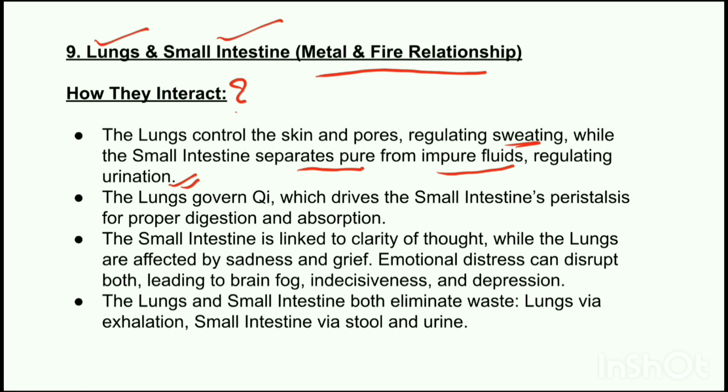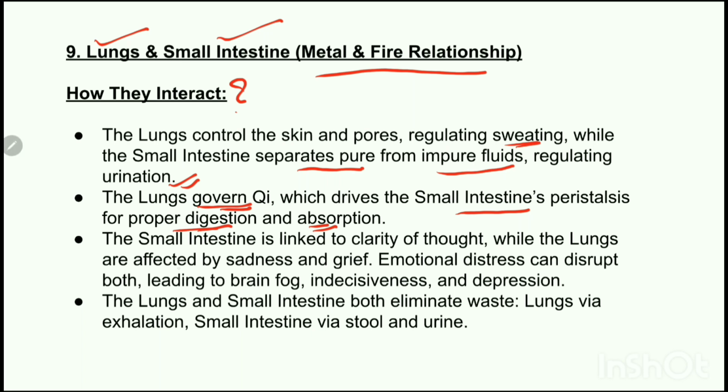The next connection is the lungs govern chi, which boosts the small intestine's peristalsis movement for proper digestion and absorption. So, if the lung chi is weak, it can lead to weak digestion, bloating, and poor nutrient absorption.